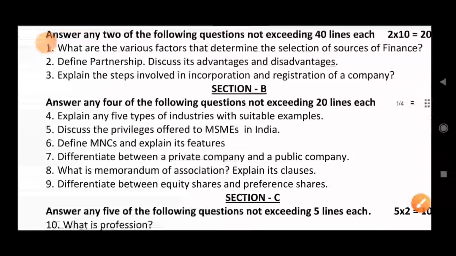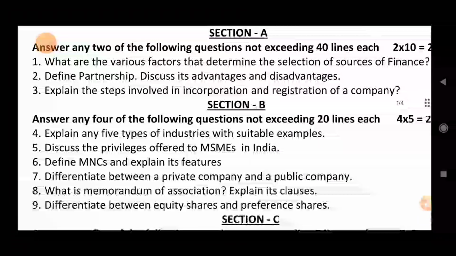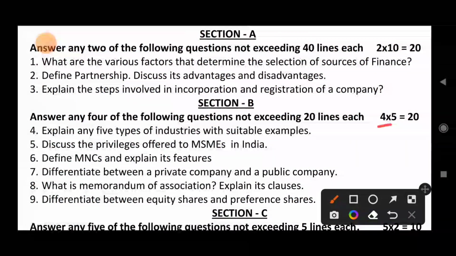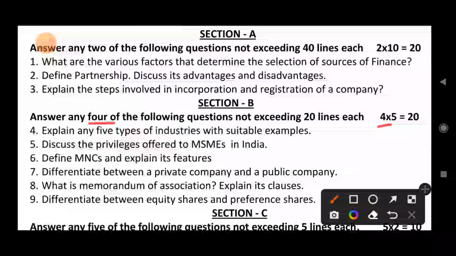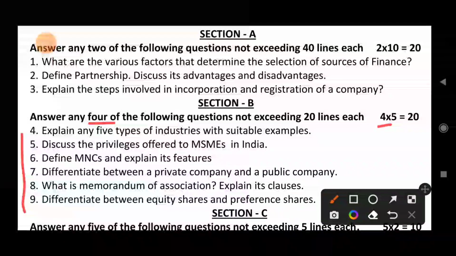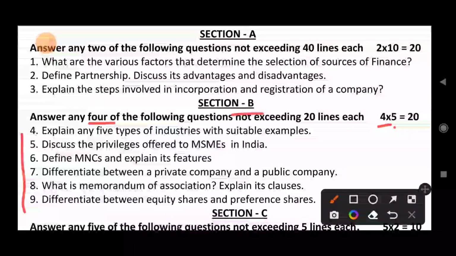Each question carries 5 marks. They'll give you 6 questions, and we need to write 4. Like this, the second bit is section B.